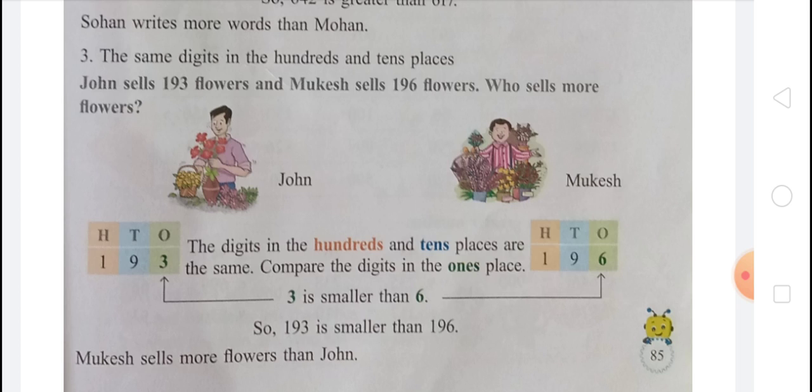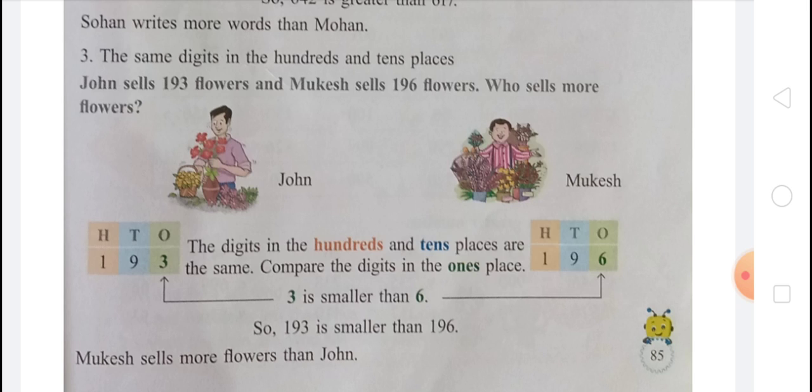When we compare, we can see here that the 100 places are the same in both, and the tens places are the same in both. In John's 193 flowers, on the ones place there is 3, on the tens place there is 9, and on the 100 place there is 1.